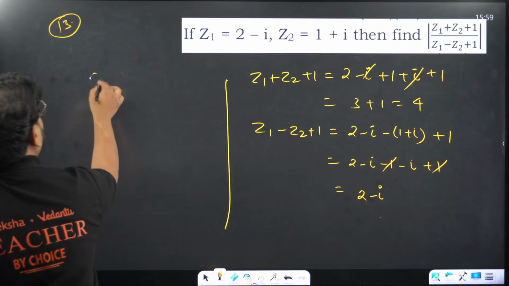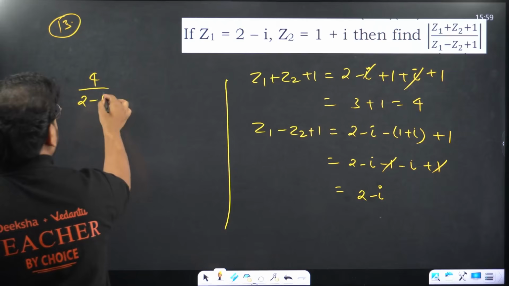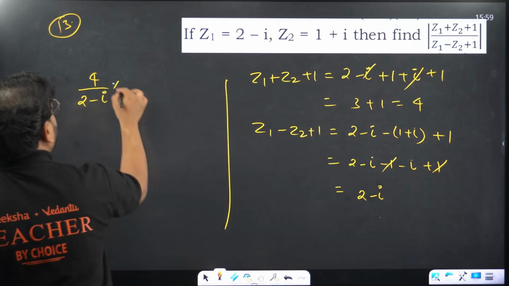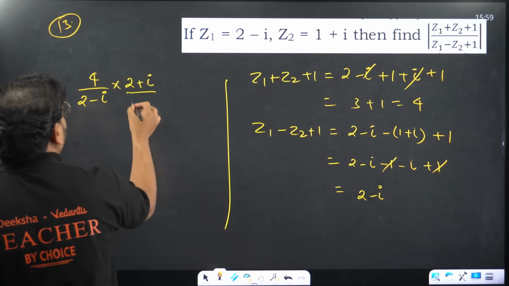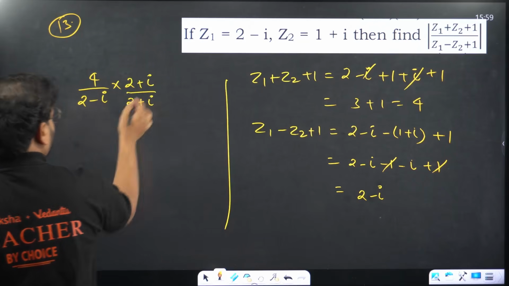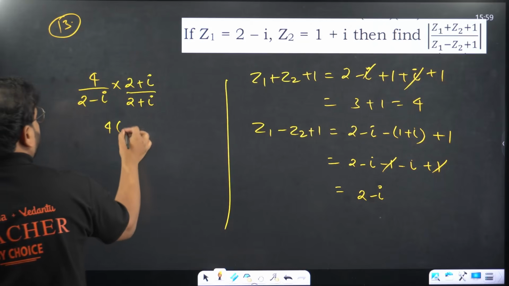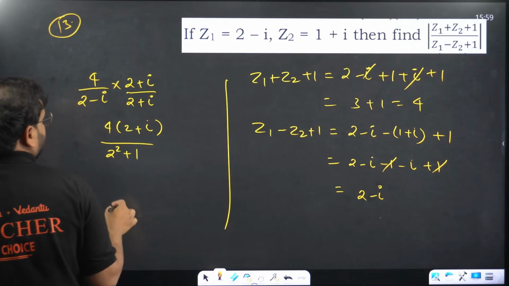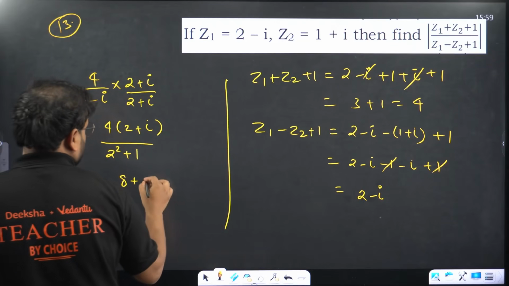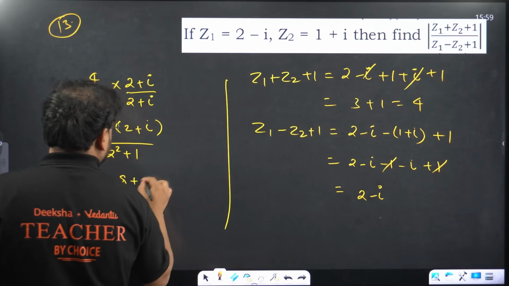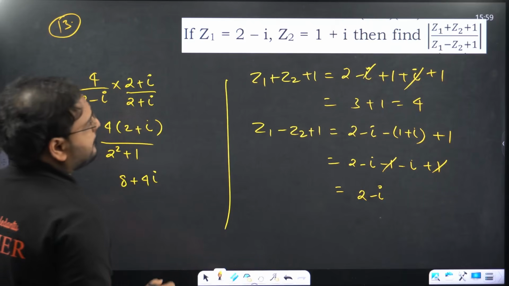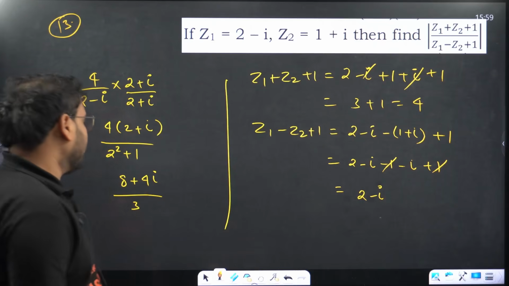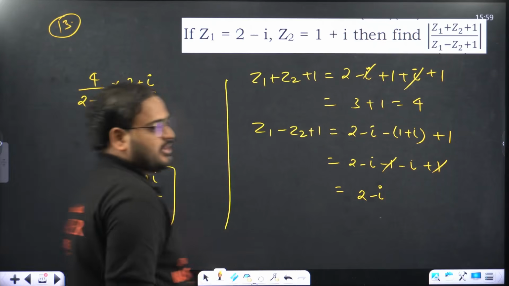We have the value as 4 upon 2 minus i. Rationalize it. We'll have 2 plus i upon 2 plus i. We're going to get 4 times 2 plus i upon 2 square plus 1. That becomes 8 plus 4i upon 3. So 8 by 3 plus 4 by 3 i. Please cross check the answers.